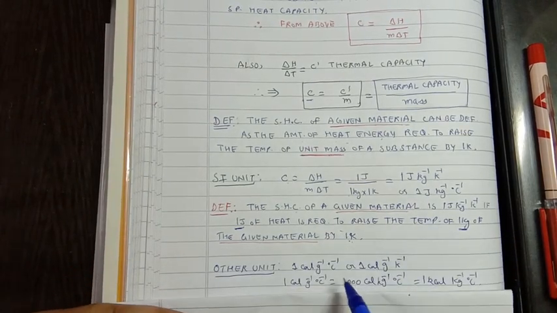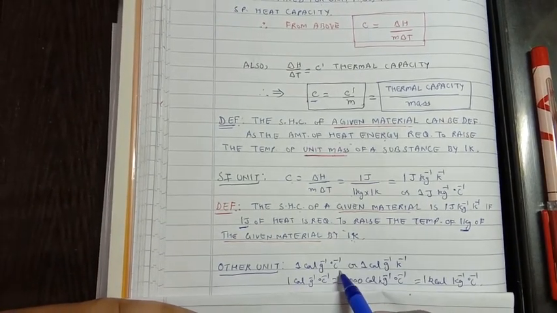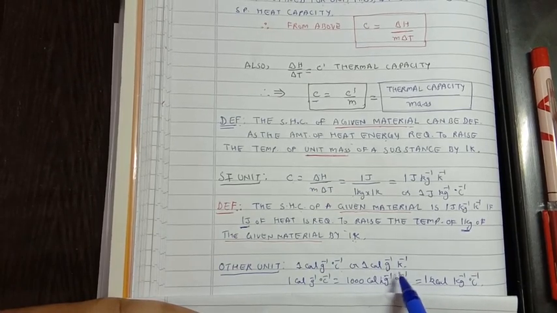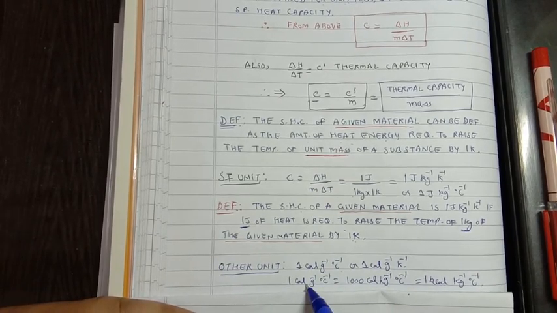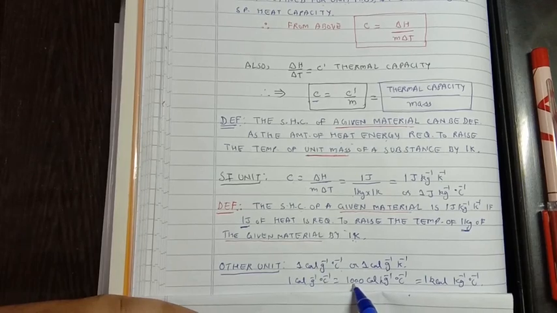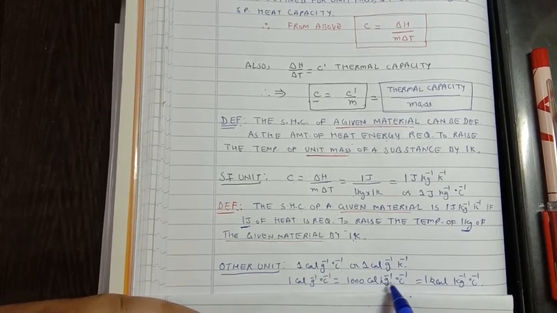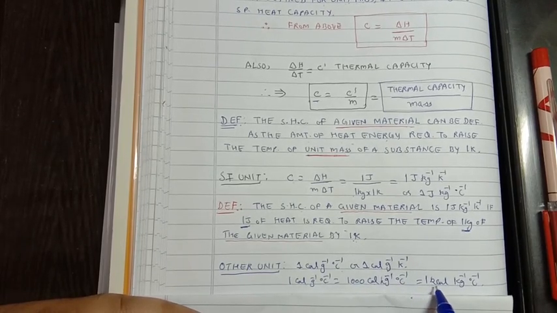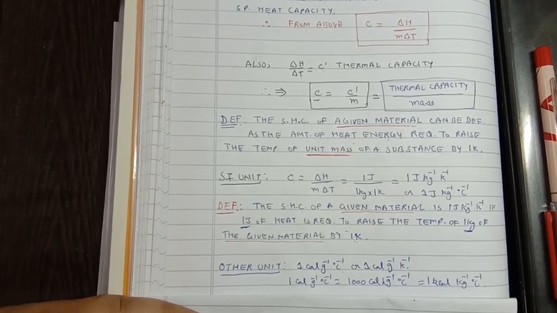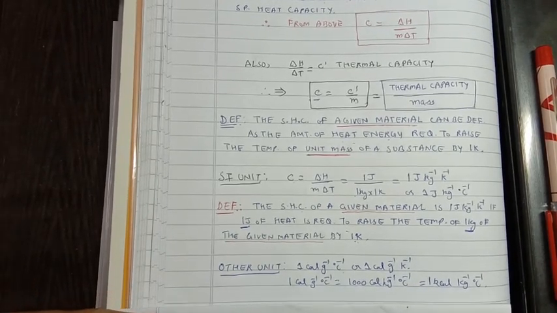Other units are 1 calorie per gram per degree Celsius or 1 calorie per gram per Kelvin, and 1 calorie per gram per degree Celsius is equal to 1000 calorie per kg per degree Celsius, or we can also write it as 1 kilocalorie per kg per degree Celsius.